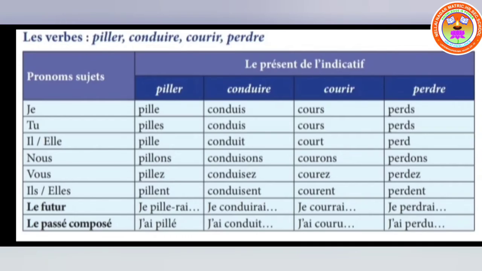Very important, you have to know the verb conjugation. See, already for the ER group, you know it is e, es, e, ons, ez, ent. And future is also given, and passé composé also is given. So for future it is the ending erai. So the same thing goes everywhere. And for passé composé, pillé means looted, I have looted. Okay, then conduire is conduis.